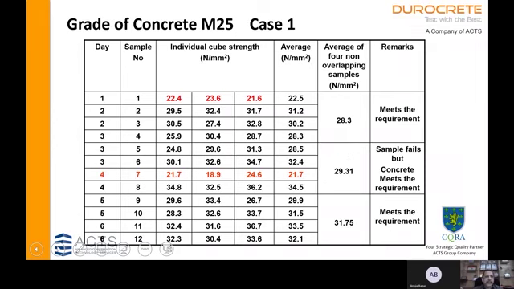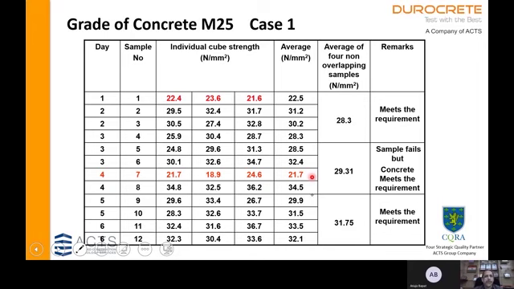Now the second group starts from sample 5, which is the second sample cast on day 3. So 5, 6, 7 and 8. This is the second group, which includes the second sample cast on day 3 and the second sample cast on day 4. So here we find that sample number 7 has a mean of 21.7, which is lower than the individual sample requirement of 25 minus 3, which is 22.